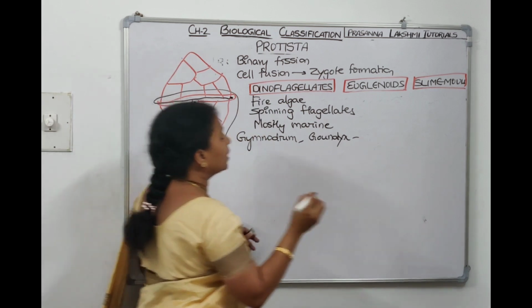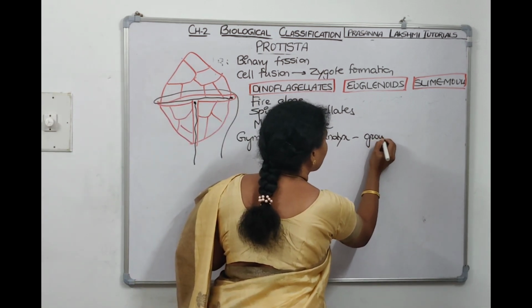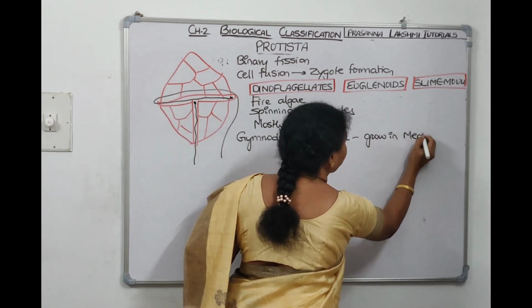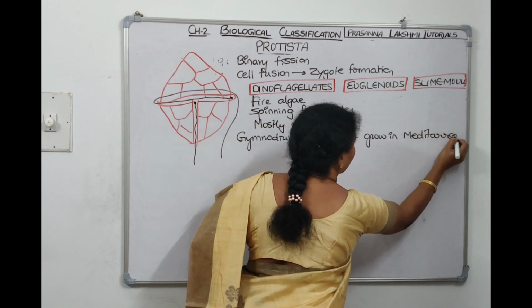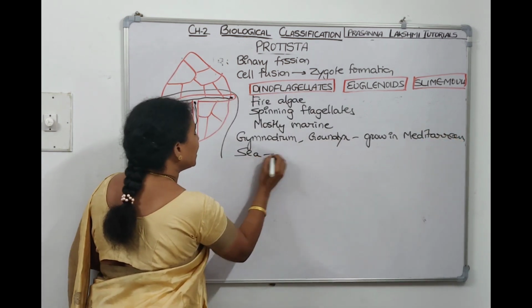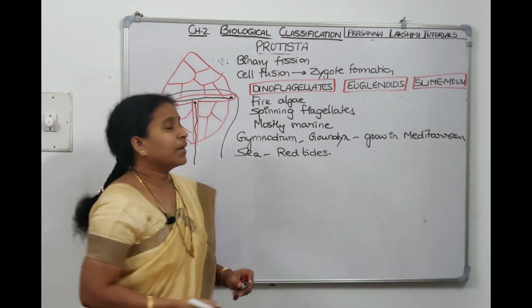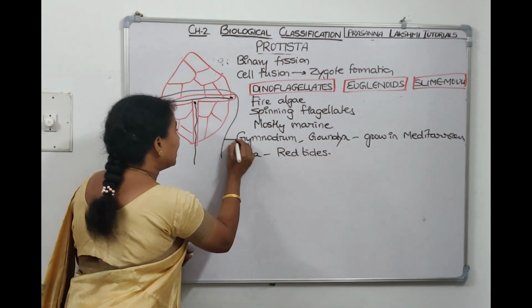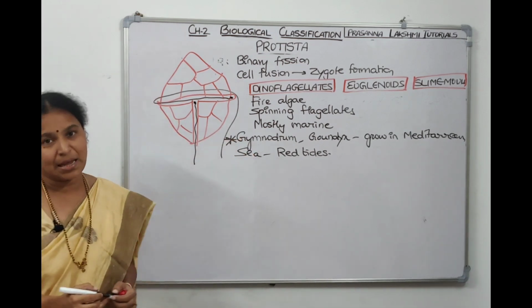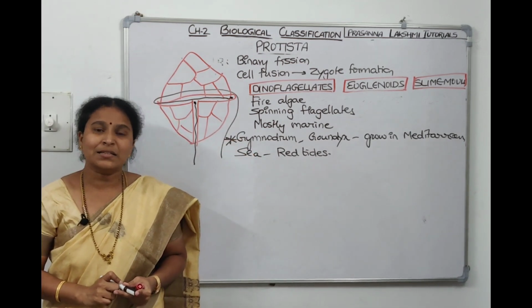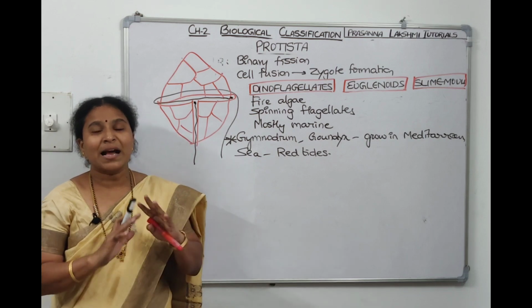Gonyaulax and Gymnodinium grow in the Mediterranean Sea, and they cause red tides. Okay, so this point is very important. Many times they have asked this point in NEET examinations. So dinoflagellates are mostly marine, and the body has frustules.